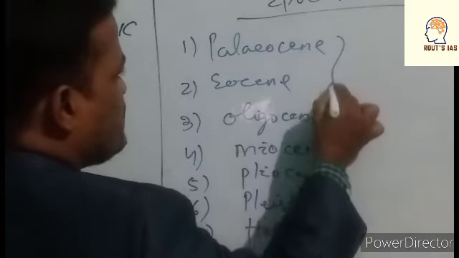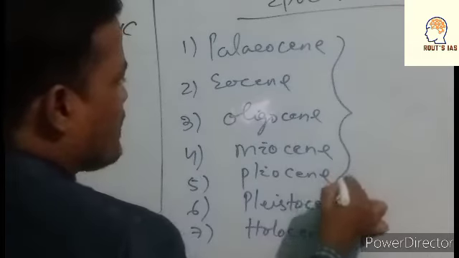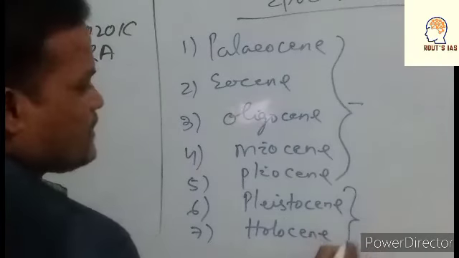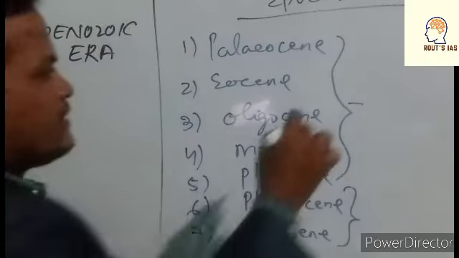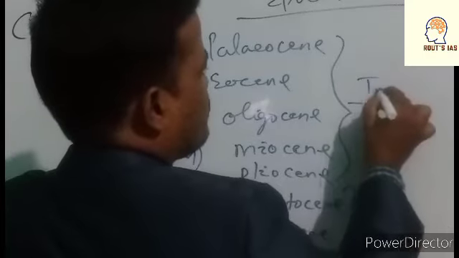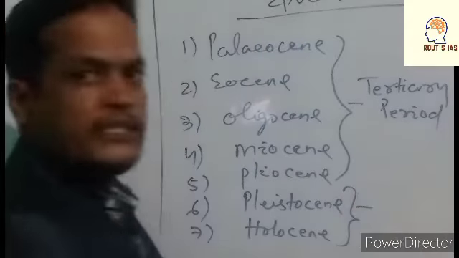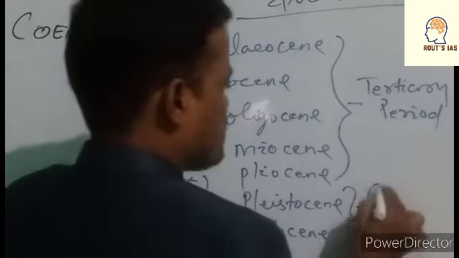These five, Paleocene, Eocene, Oligocene, Miocene and Pliocene, these are called what? These are called the Tertiary period. And these two, Pleistocene and Holocene, belong to the Quaternary period.